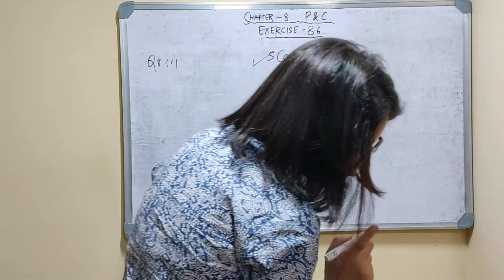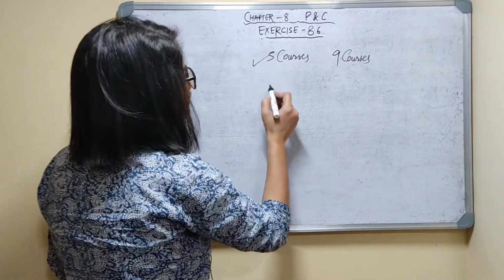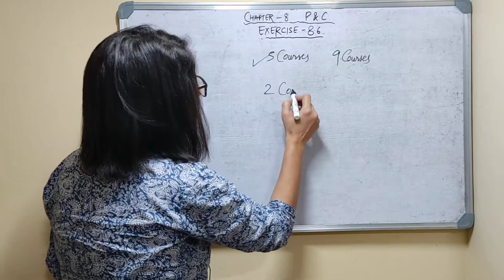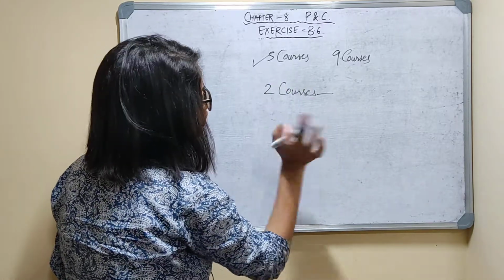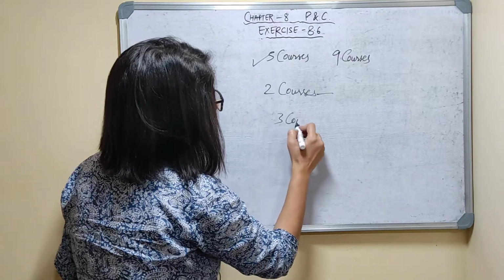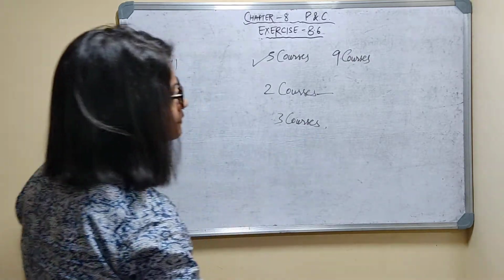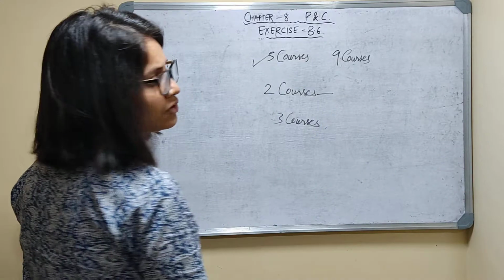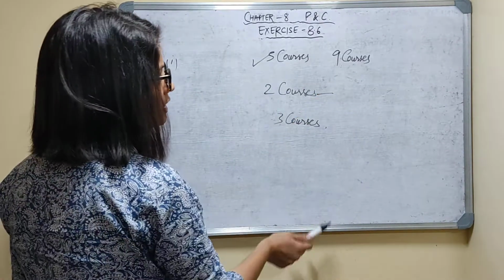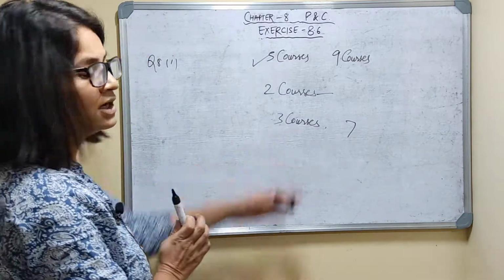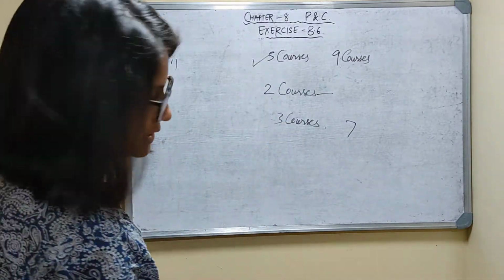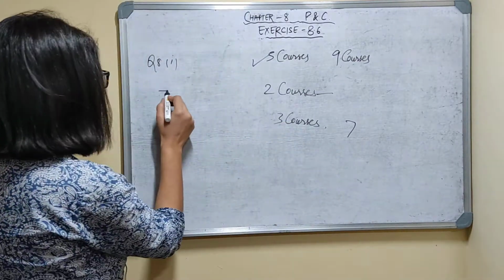And 2 courses are compulsory for every student. So how many are left? Out of 5, 2 are compulsory, so only 3 courses are left. And here also 2 courses are compulsory, so only 7 remain. Out of 7 you can choose another 3 courses, because 2 courses are compulsory. So 7C3 is the answer.